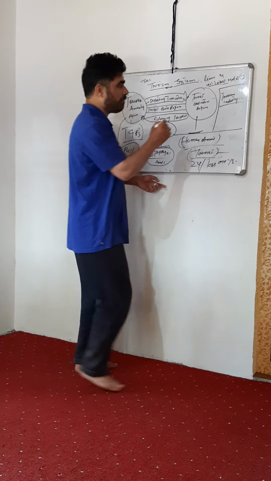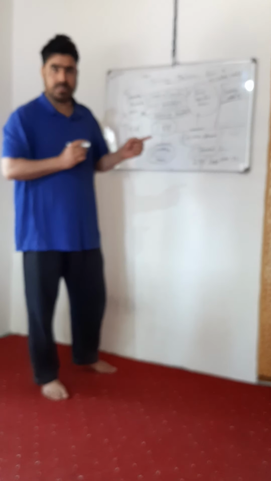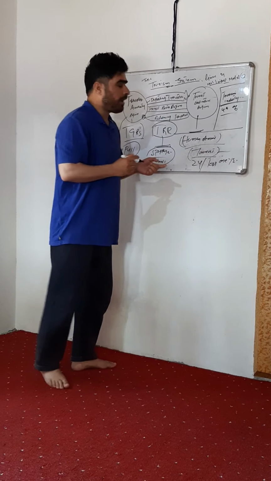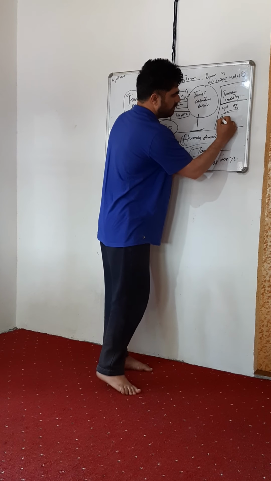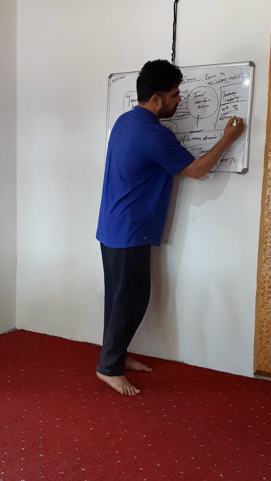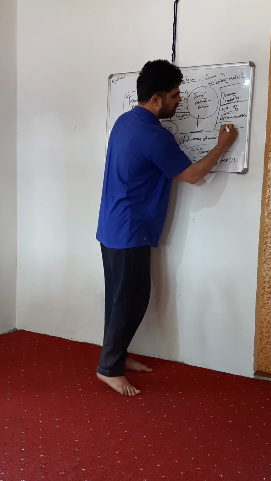Here are the four A's. The four A's are the complete industry of tourism. What comes under the four A's? Accommodation. Accommodation means the hotel sector.